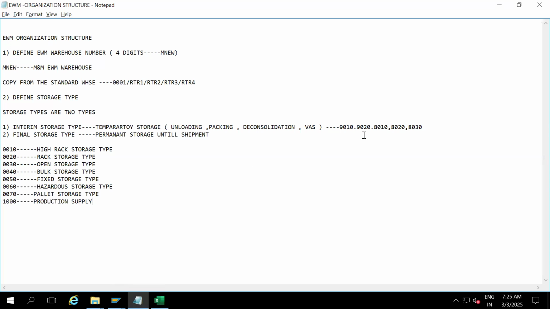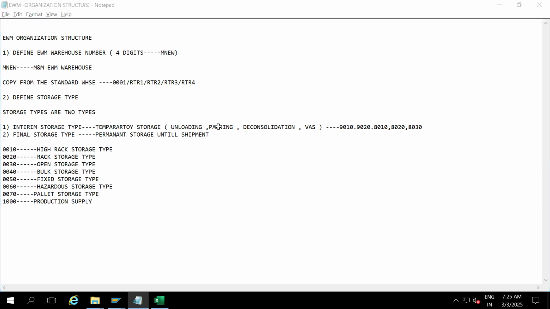Interim, or intermediate, storage types given by SAP: for the work centers 8010, 8020, 8030. Your staging areas, like goods receipt 9010, goods issue 9020. The 8 series and 9 series are completely your interim or intermediate storage types. Final storage types are the ones we listed.